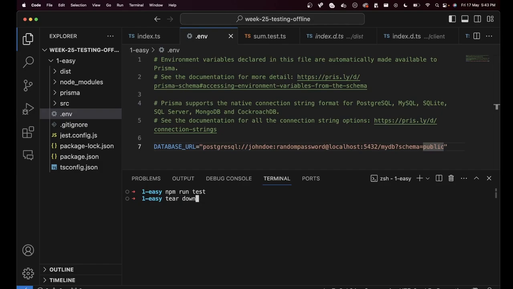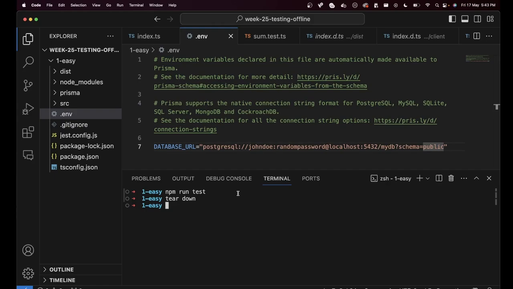You stop the Docker container as well, so that whenever a user on their machine runs npm run test, they're able to test the whole thing. That is what integration tests mean. Why is this problematic? Because the number of resources you are using is a lot. You need Docker to start, then inside the Docker you need Postgres to start, Kafka to start, and then only can you run the tests.